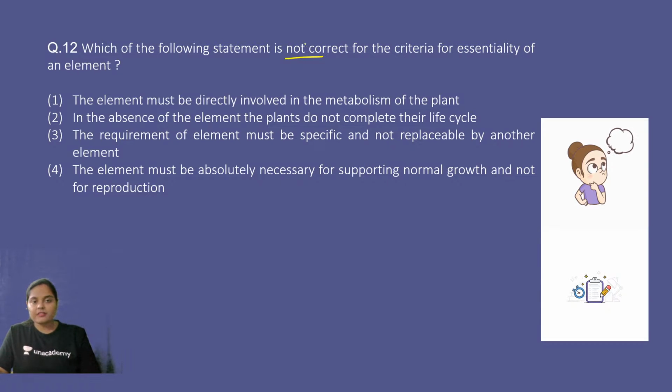you have to identify the false statement which is not correct for the criteria for essentiality, and each and every point is again from the NCERT, right? We have learned, absolutely correct. Option number 4 is the right option. That means it is not a correct statement, because here it is written that the element must be absolutely necessary for supporting normal growth and not reproduction. This 'not' is incorrect, right? This presence of 'not' makes this statement incorrect.